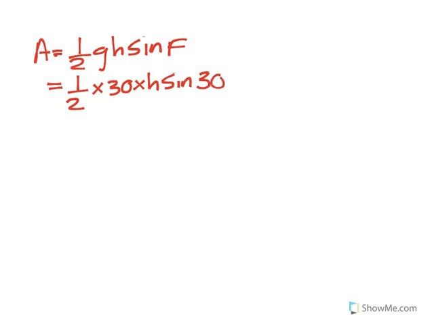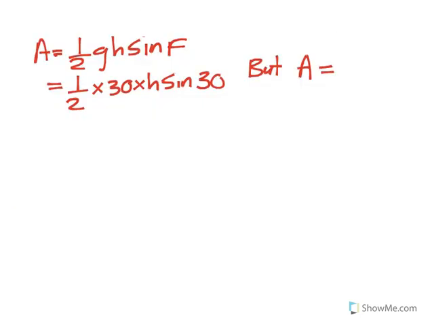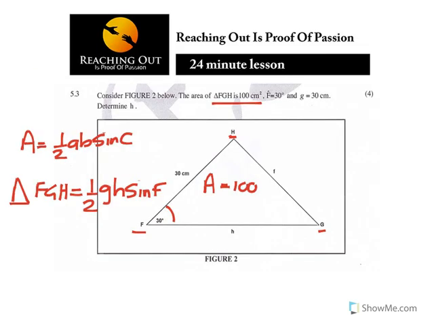Now we have got that, but area of what? Area of FGH is 100. They gave you that 100 is equal to 100. So you've got two areas, the one involving an H and the one involving 100.